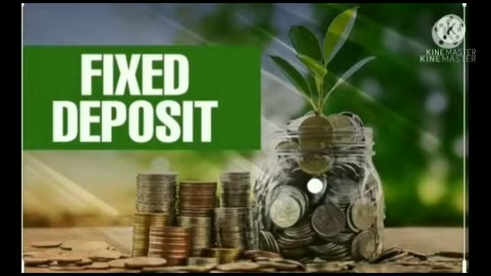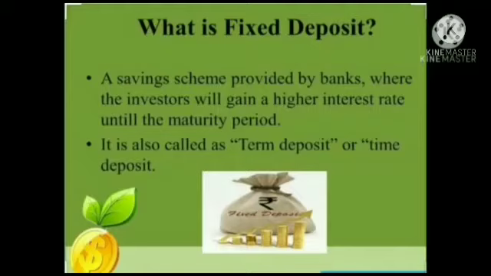Now the next type of account is the fixed deposit account. Now let's see what a fixed deposit account is. In a fixed deposit account you have to decide what amount you have to deposit in this account. You have to deposit a certain amount for a fixed period of time. You will decide the amount and for what period you have to deposit it. You have to deposit this amount only once in a fixed deposit account.